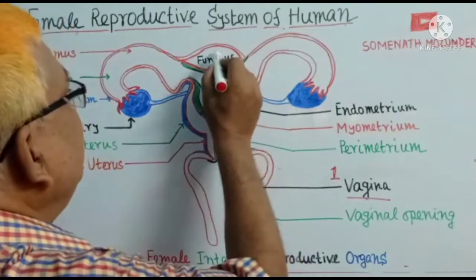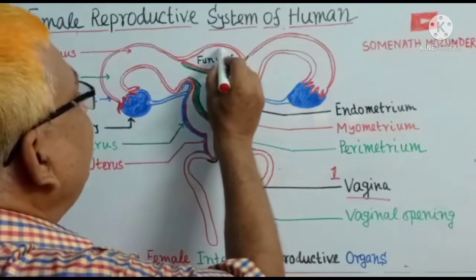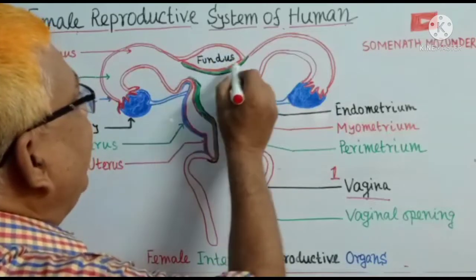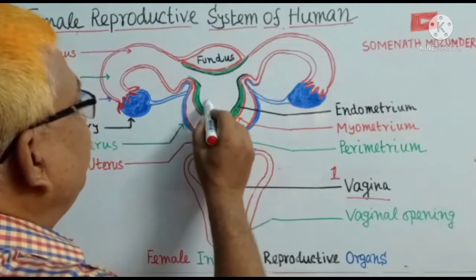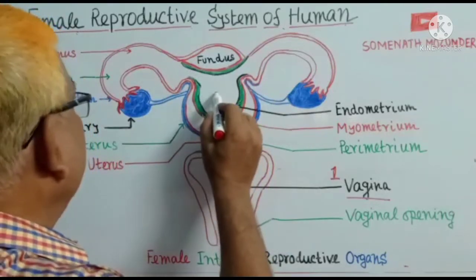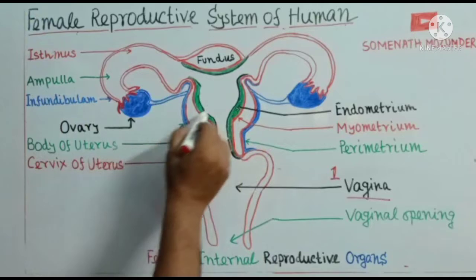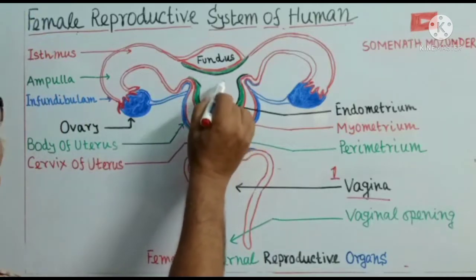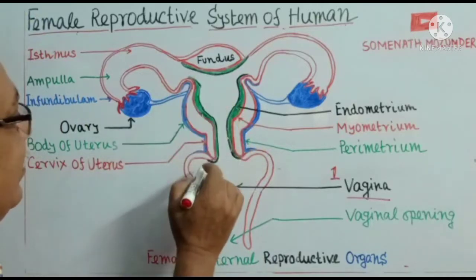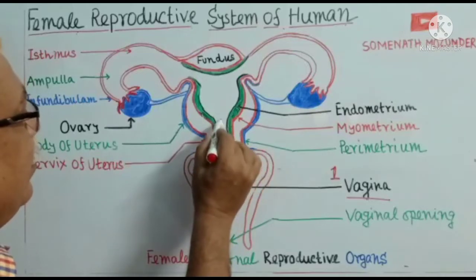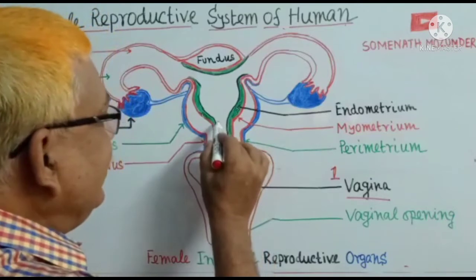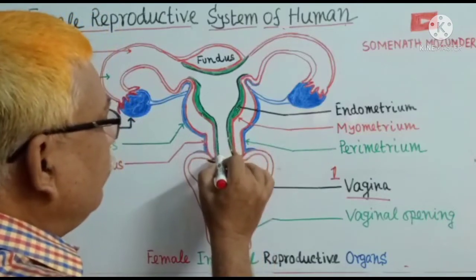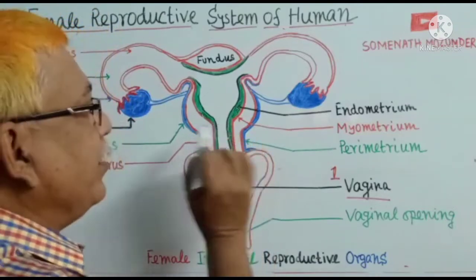One, this is fundus of the uterus, upper part of the uterus, and then this is body of the uterus, and this region is called cervix, that is the lower portion of the uterus.